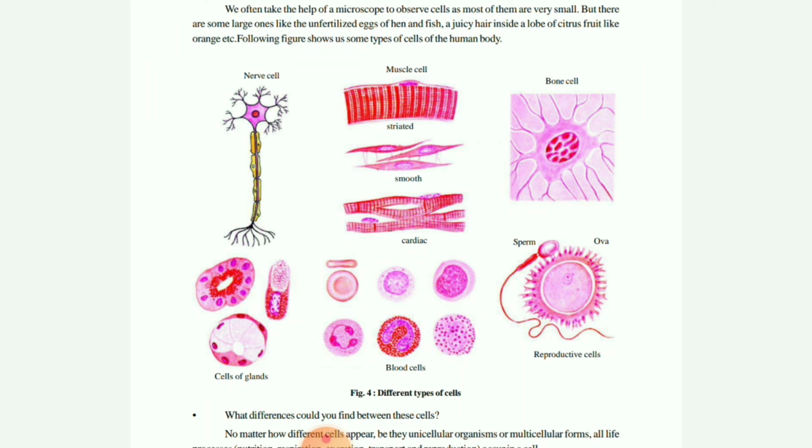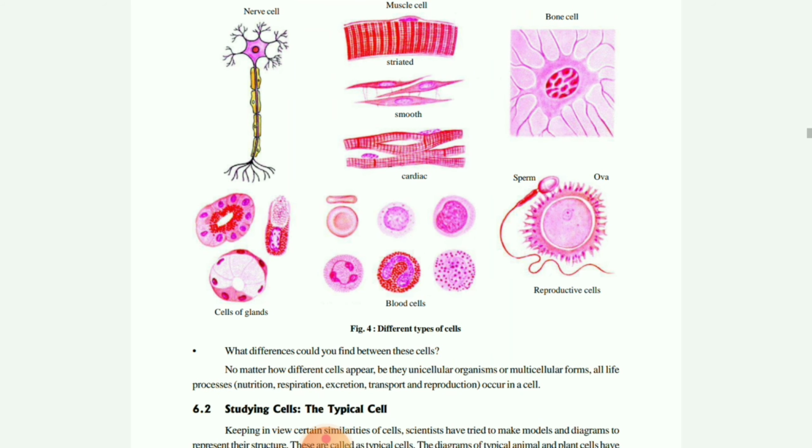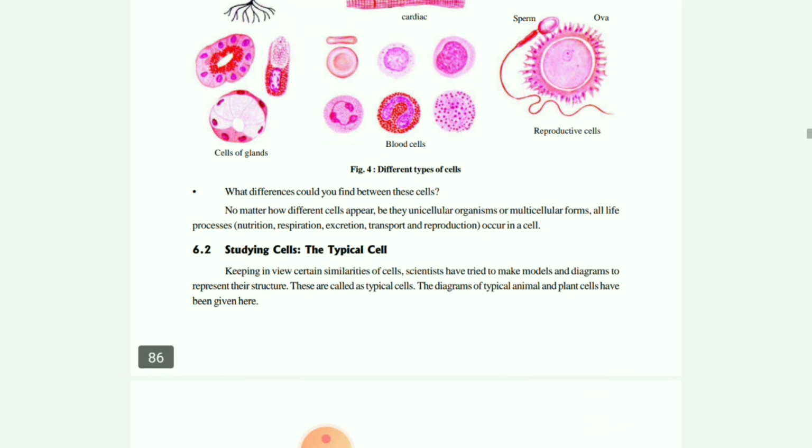Then children, next one, muscle cells. These cells are present in your body, and they are striated and smooth. And the cardiac muscle, as you know, is present only in the heart, because it never stops functioning. It always functions in a rapid manner. Then children, there are bone cells, reproductive cells, and blood cells. Next class, in class 10th, you will learn about blood cells, RBC, WBC, and platelets, and already in your junior classes you studied them along with their functions. Then there are cells of the glands. Different glands are present in our body, and as per that we have different functions.